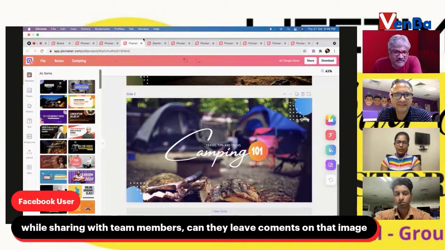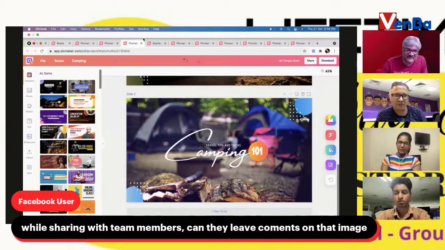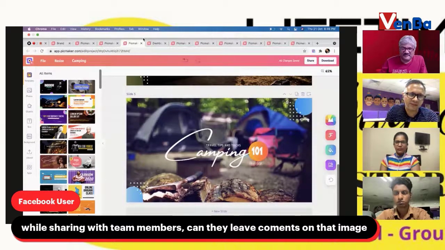Okay. So this is a very interesting question. While sharing with team members, can they leave comments on that image? Not yet, but we are working on that feature. In fact, that is something that has been pointed out to us, where we can collaborate more effectively and help people get more feedback on their designs. We'll surely have that up. There is a huge learning curve for us that we are always incorporating into our product. So yes, we will definitely get that feature up and running as well.